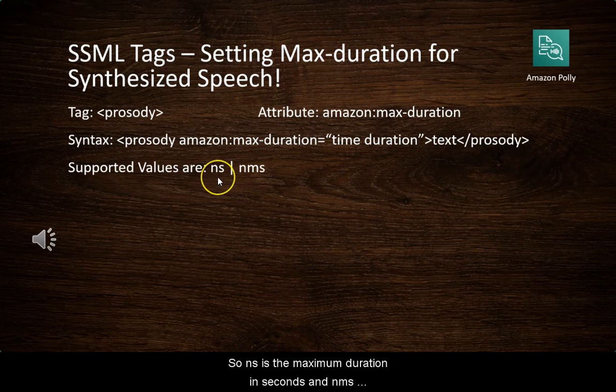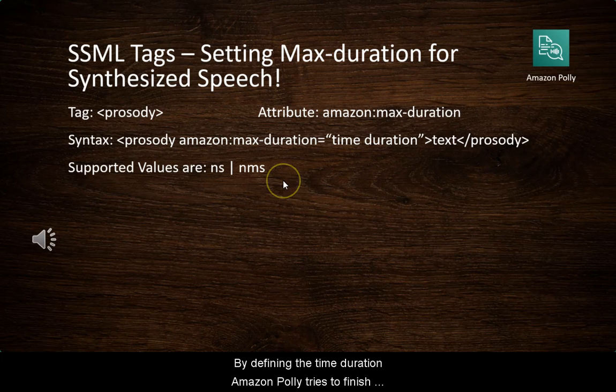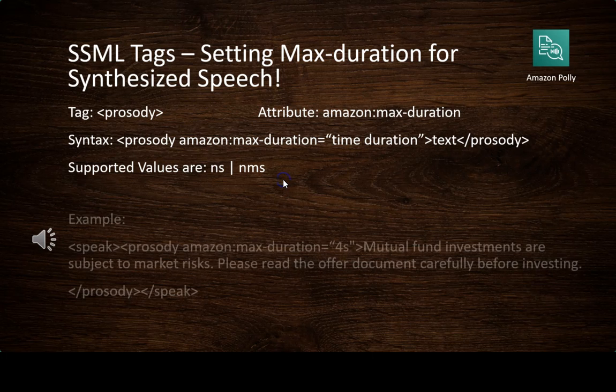So ns is the maximum duration in seconds and nms is the maximum duration in milliseconds. By defining the time duration, Amazon Polly tries to finish the speech within the mentioned time. If the text is longer, then it speeds up, and if the text is shorter, it does not stretch to the mentioned time duration, but will produce the normal speech.